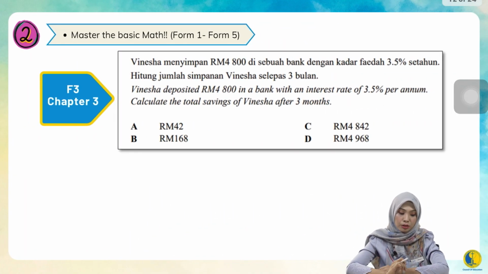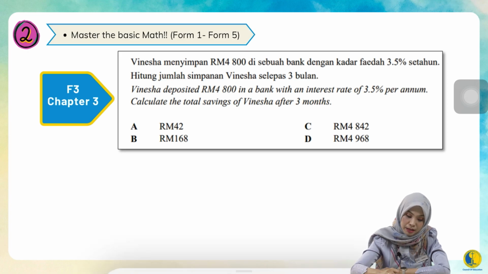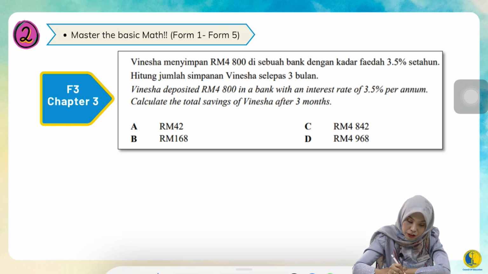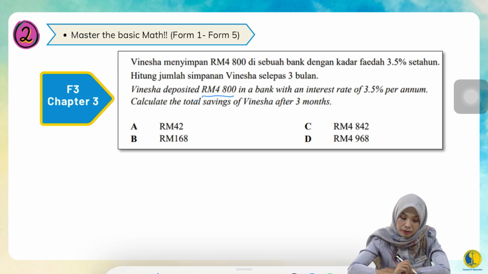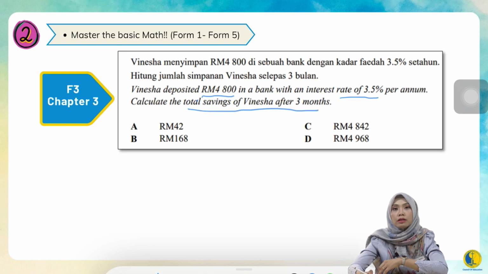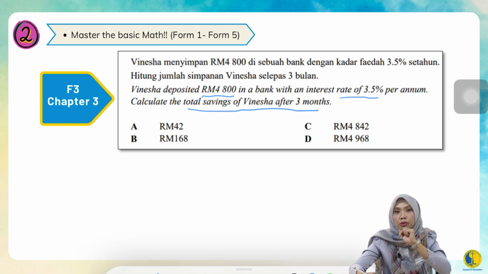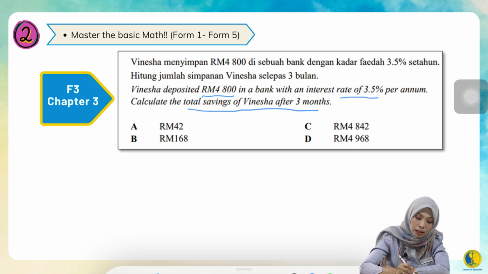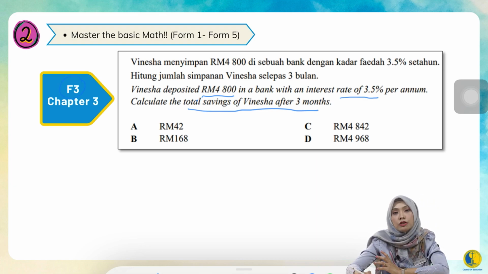Okay, let's go to the next example. Vinesha deposited 4,800 ringgit in a bank with an interest rate of 3.5% per annum. Calculate the total savings of Vinesha after 3 months. OMG, I learned this topic. It was not in Form 4 and Form 5 topics. Yes, you are right, because go back to Form 3, this is in Chapter 3.